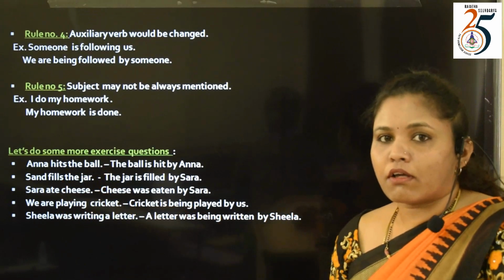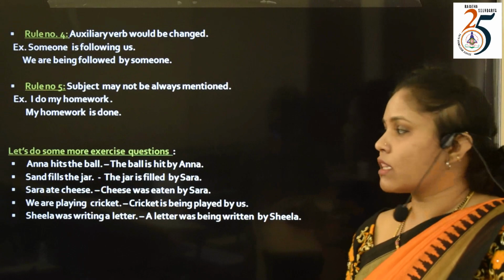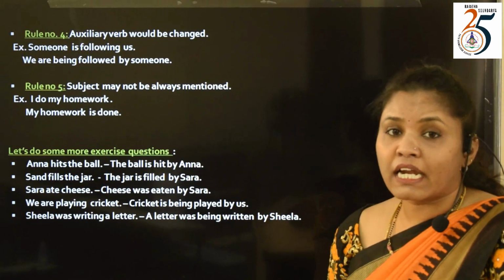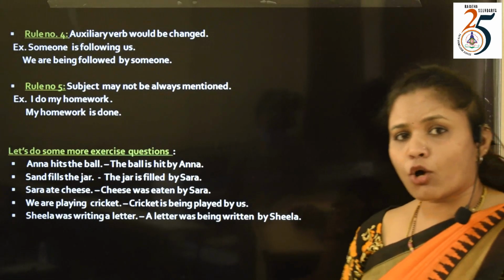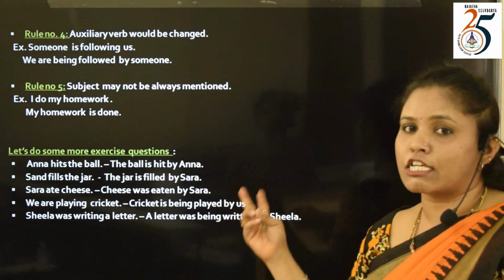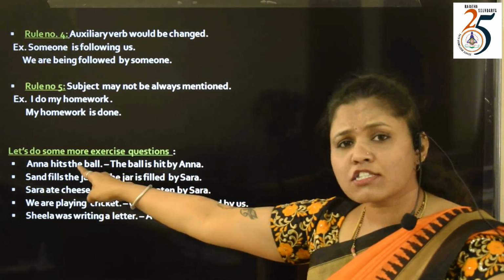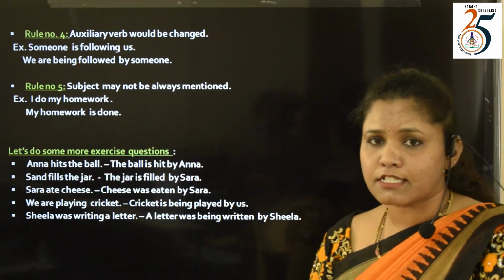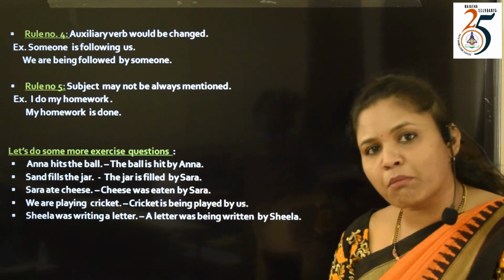Anna hits the ball. Anna is our subject, hits is the verb, the ball is the object, and hits is in simple present tense. Now let us interchange the subject and object when we are changing the sentence into passive voice. The ball, because it is simple present tense, is is the auxiliary verb here, and hit is the main verb.